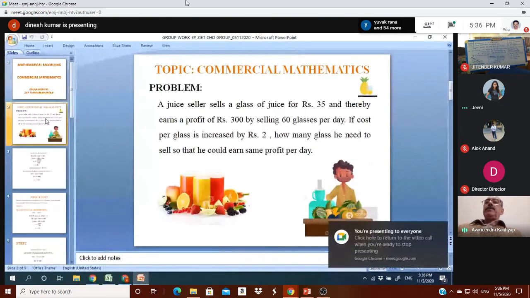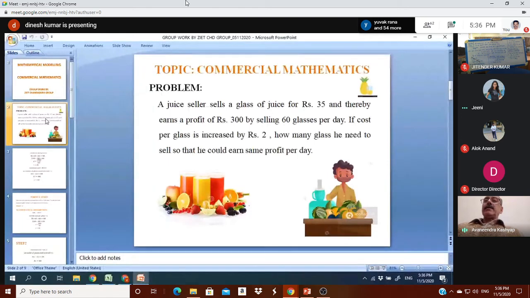I have taken the problem that a juice seller sells a glass of juice for rupees 35 and thereby earns a profit of rupees 300 by selling 60 glasses per day. Now, if the cost per glass is increased by rupees 2, how many glasses does he need to sell so that he could earn the same profit per day? I have started with that point. Next, please.